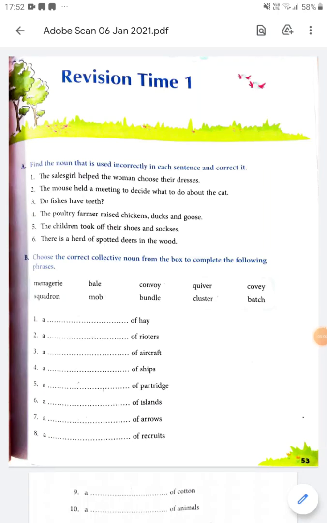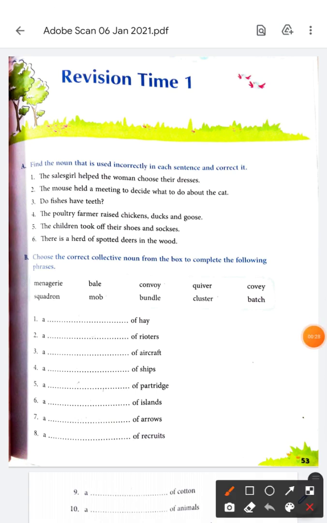Yesterday we did a lovely comprehension. I'm sure you must have enjoyed doing it. Today again I brought something very interesting for you. It is Revision Time 1, page number 53 of your grammar book. Page number 53 of your grammar book.